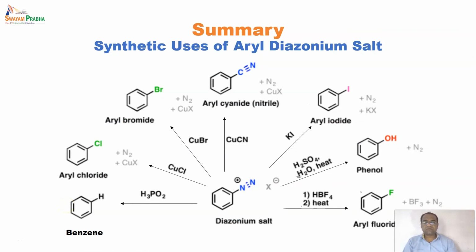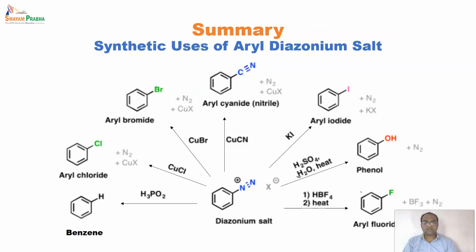In summary, the last point we saw was the uses of aromatic amines. In that, we saw uses of aryl diazonium salt. Aryl diazonium salt can be used synthetically for many things. The first one is reaction with H3PO2, which forms benzene.